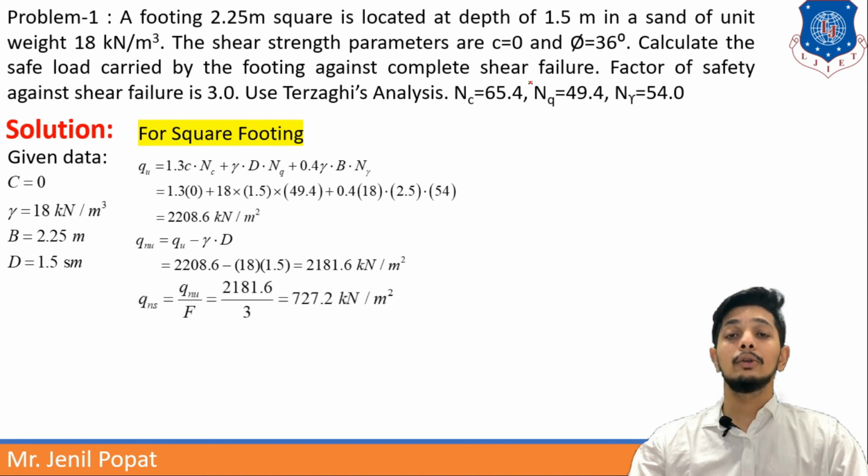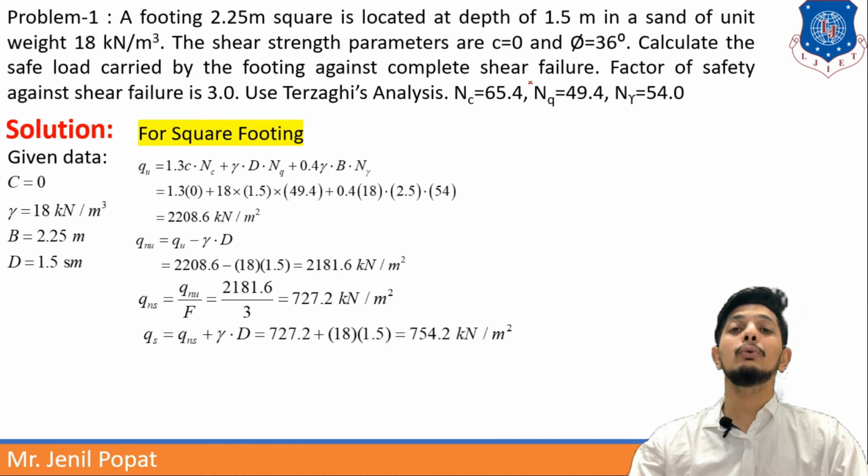After that, qns would be found out. qns is what? Net safe capacity. So qnu by F, factor of safety, is also given by the problem, that is 3. So I am putting that formula qnu by F, and I am getting 727.2 kN per meter square. After this, I have to find out qs, which is safe capacity.